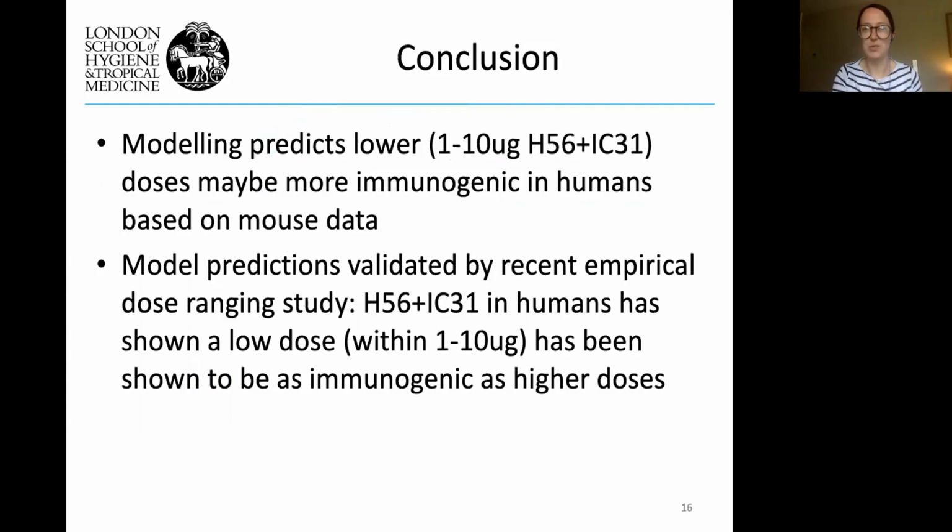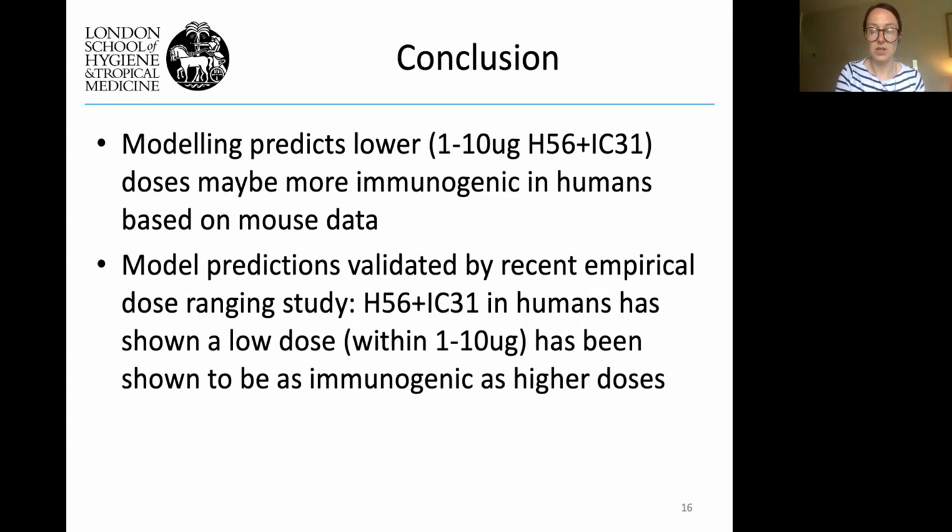As I just said, the modeling predicts a lower dose. Lower doses may be more immunogenic in humans based on the mouse data, and the higher doses actually gave less immunogenicity than the middle doses, which is another topic altogether, why the dose response curve looks like that, which I'm happy to answer questions on. But for the moment, that's where we predicted our most immunogenic dose would be.